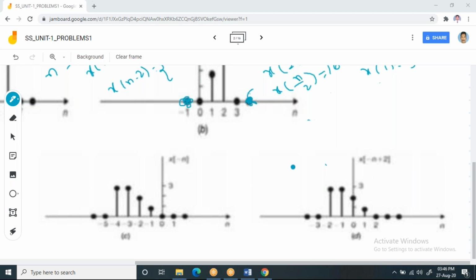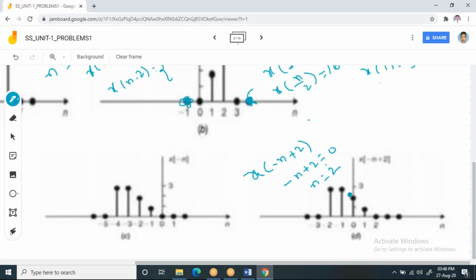So observe it. I'm going to consider x of minus n plus 2. Here you take the term in the braces, minus n plus 2, and equate it to 0. From this I can say n equal to 2. So again the waveform is shifting towards the right by 2 samples. Since the value of n is positive, it will shift towards the right.